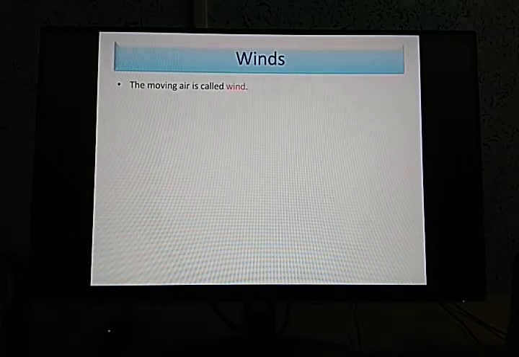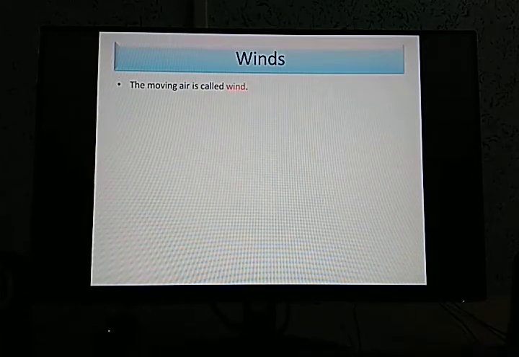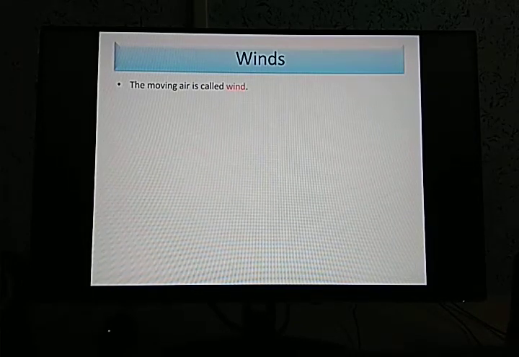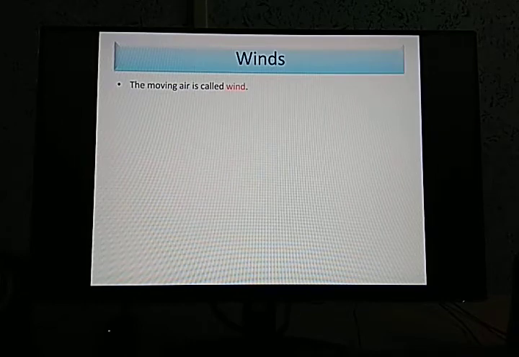The moving air is called wind. Yes, obviously. Air is surrounding us always, but we cannot see the air, can we? No. But we can feel that. So when the air moves, we can feel that movement. And that is nothing but wind.